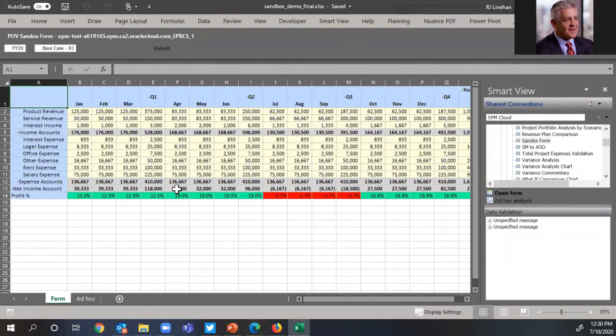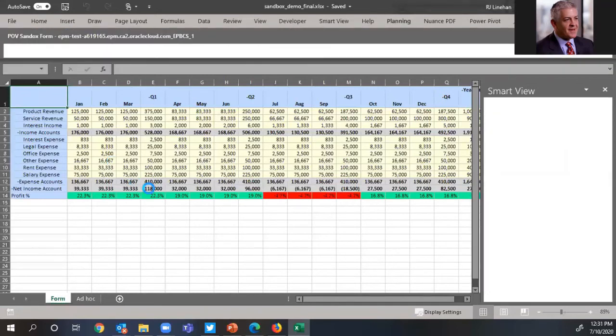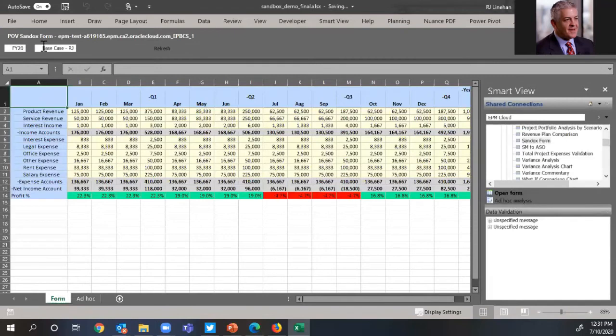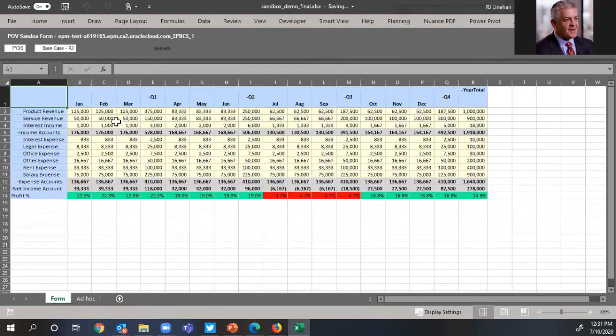So I'm actually logged in here as my administrator. I'm just going to go ahead and click on my planning and hit refresh. So again, we are looking at the exact same form that I was showing you in the browser, but now we're just looking at it in SmartView, Excel. A couple things here. When I'm working in SmartView, I'm not able to add sandboxes. That right now is only available within the browser. I expect that's a roadmap item and it will be added, but it's not available today.